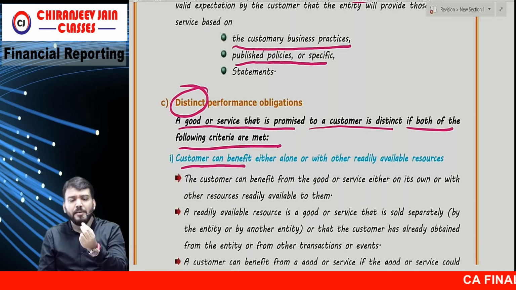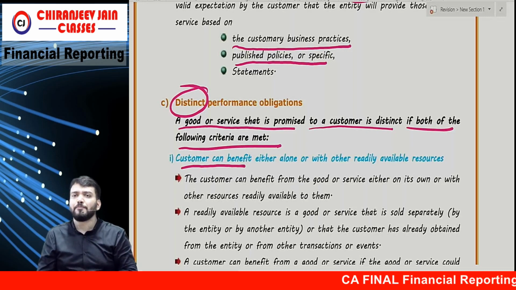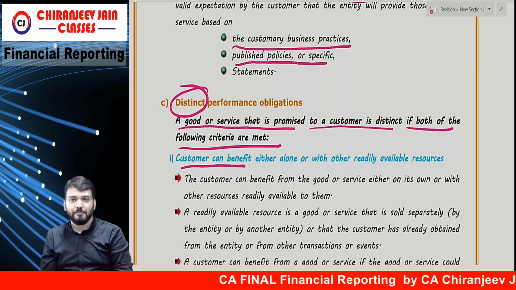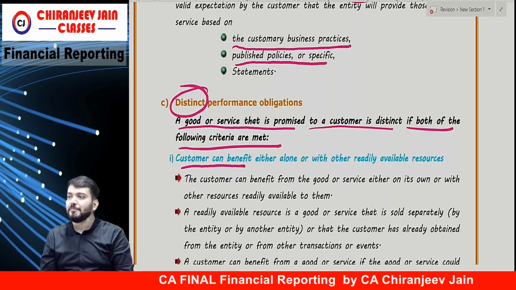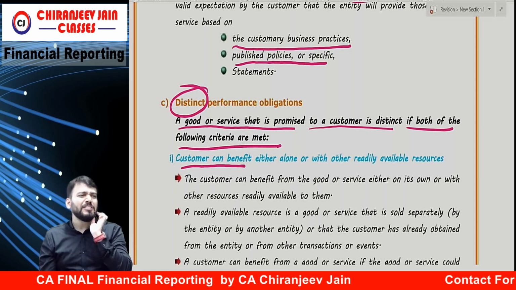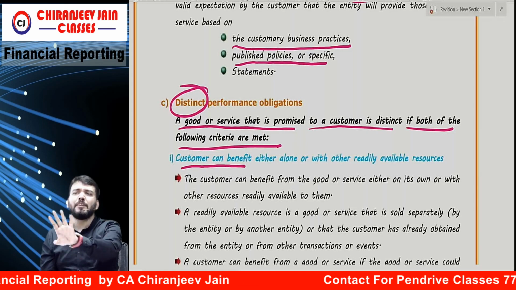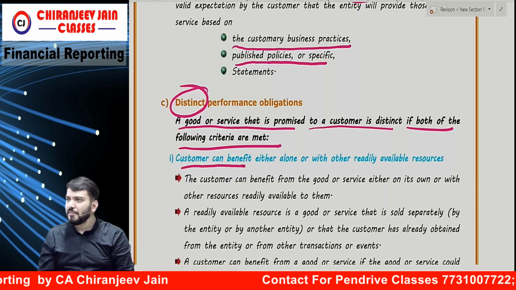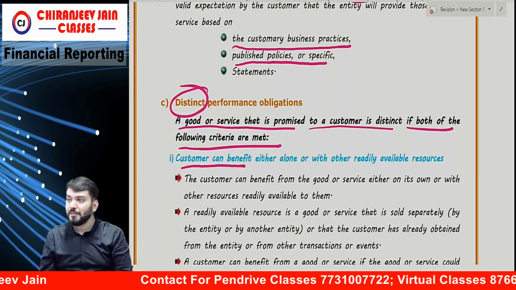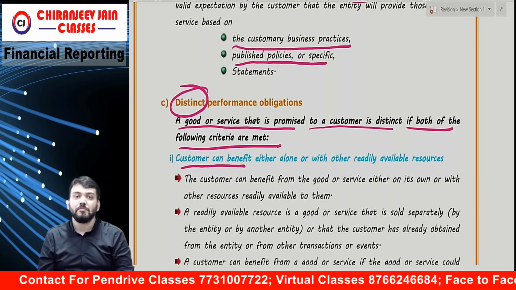Suppose I purchase one laptop, and with the laptop I got one Tally software free. It was actually not free, but they said free. Or sometimes they will say, you purchase the laptop and you will get Tally software at 50% of price. Means in one contract, I purchase a laptop with Tally software. Whether they are same or distinct, tell me.